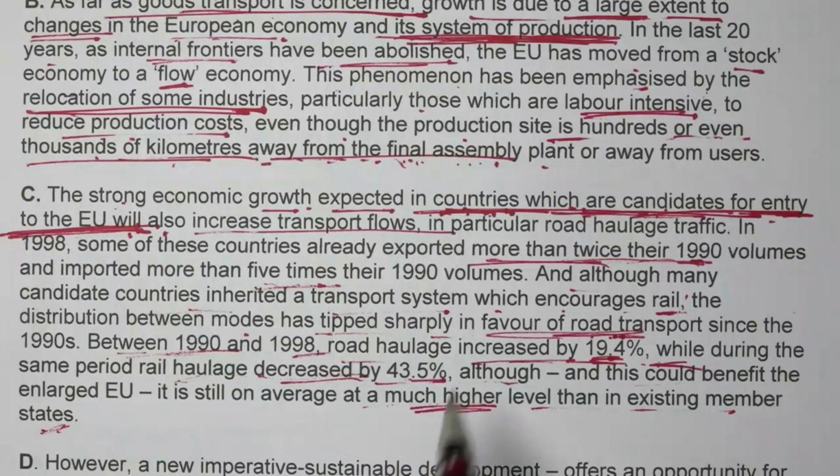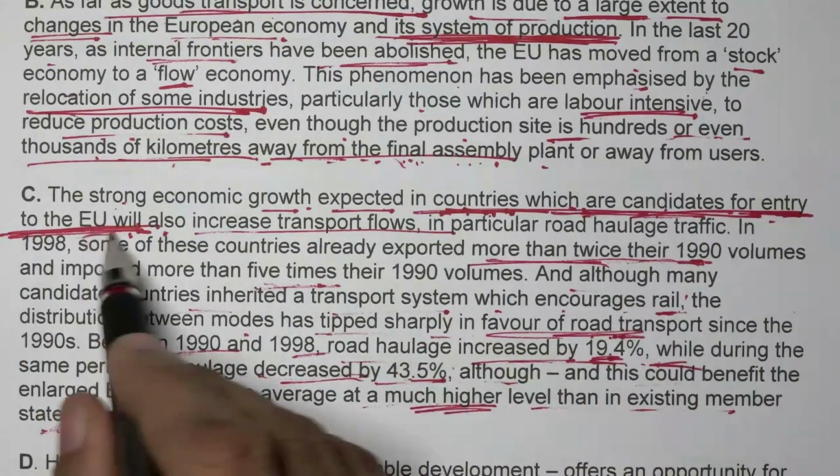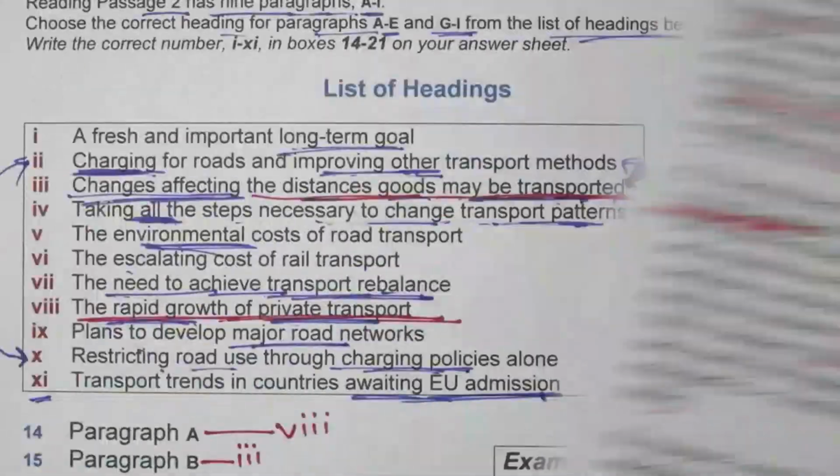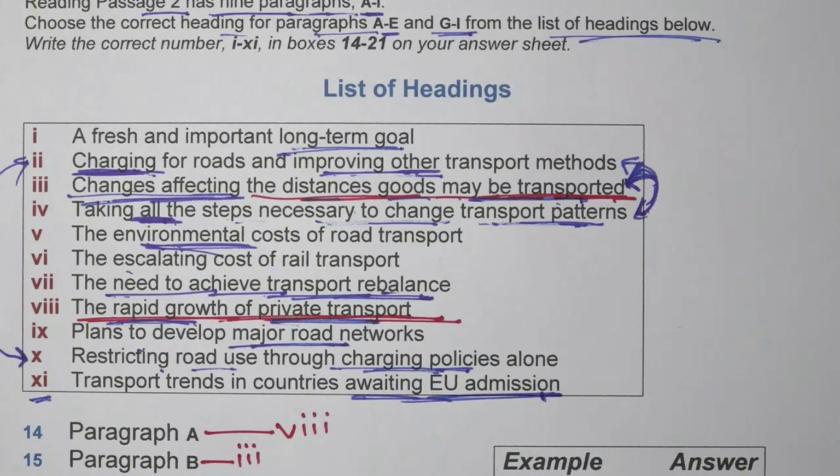What he is talking about: statistics show the improvement in transport for those who want to enter the European Union. C paragraph, if I see my headings, transport trends: road transport increased in a way, and the railway network decreased. Transport trends it is, meaning a trend: usage of the road increased, rail was cut.